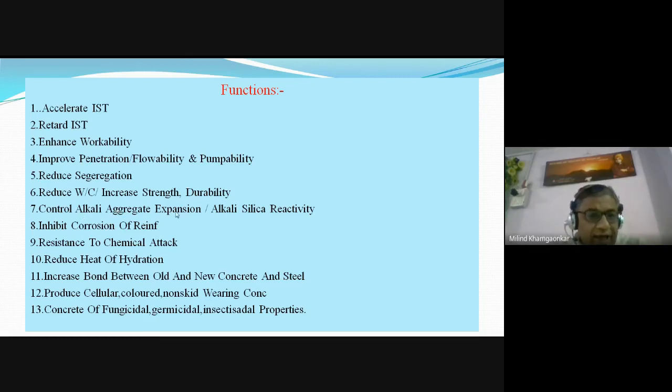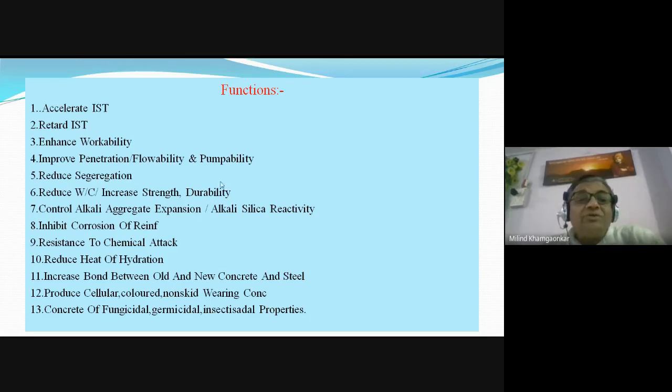They control the alkali aggregate expansion. There is one chemical reaction that occurs sometimes between the alkalis in the cement and certain reactive aggregates. Okay, we know that we need the aggregate to be inert. It should not react with the hydroxides, that is sodium hydroxide or the potassium hydroxide. Na2O plus H2O gets converted into NaOH. K2O plus H2O converts to KOH, that is the alkali, and those alkalis react with the aggregates and they result in expansion, unsoundness.